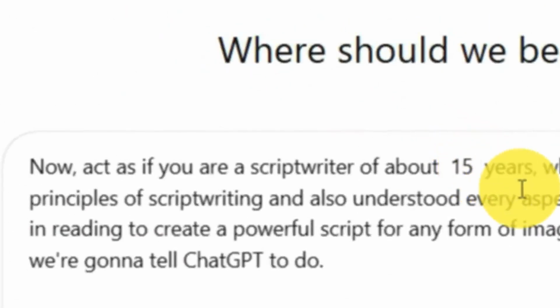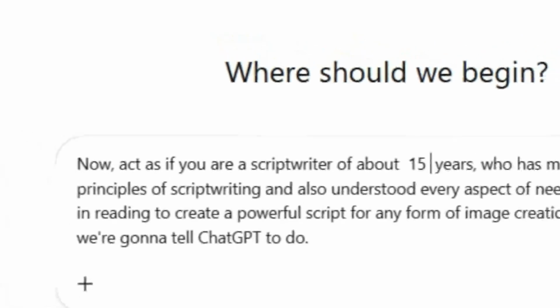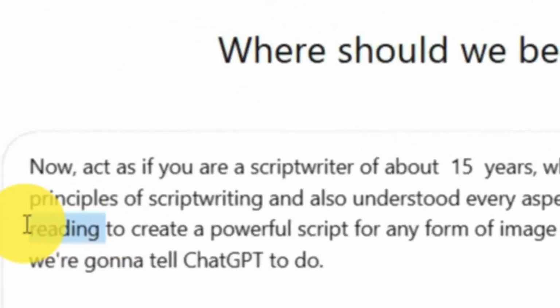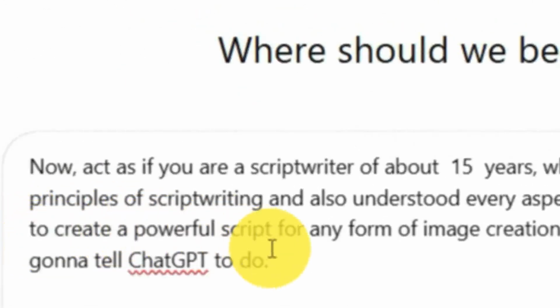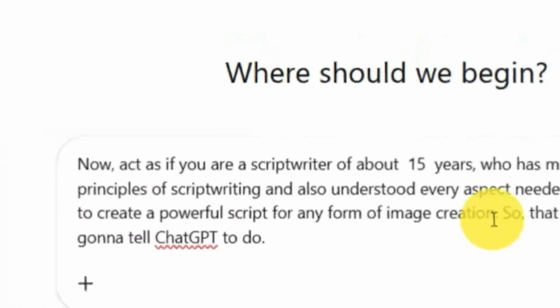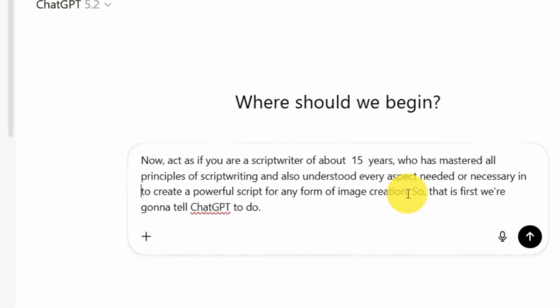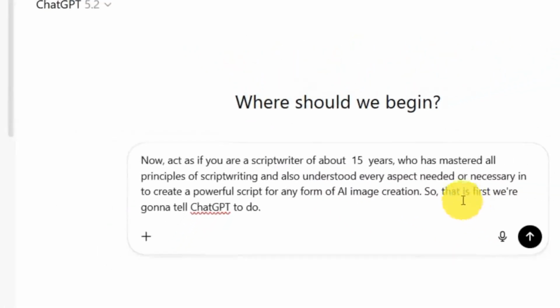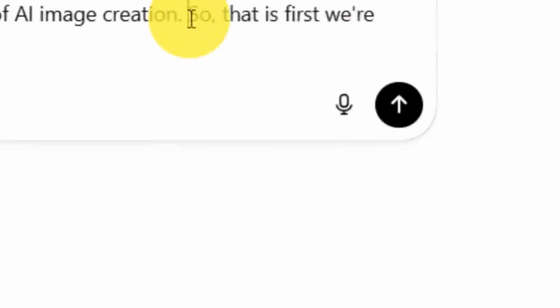So once you give the voice dictate, make sure you check who has mastered all principles of script writing, and also understood every aspect needed to create a powerful script for any form of image creation or any form of AI image creation. You see now, correct your mistakes. You understand? So that is the first thing we're going to get right. Now I have instructed ChatGPT what I wanted. That's the first step.